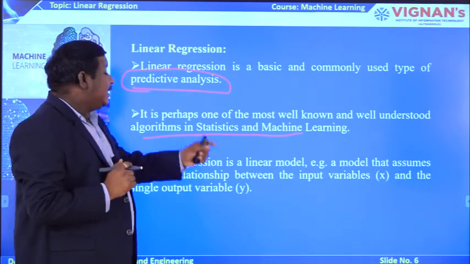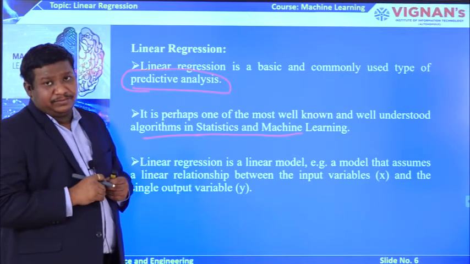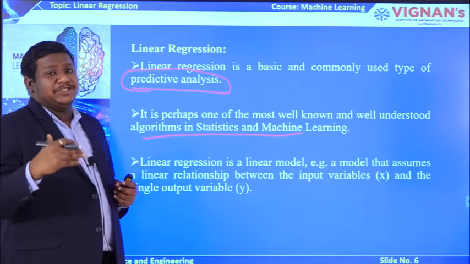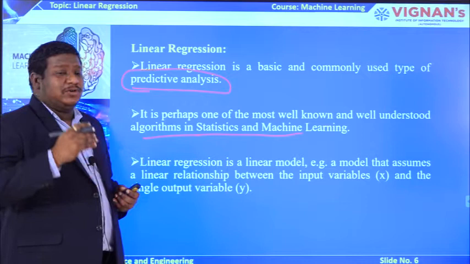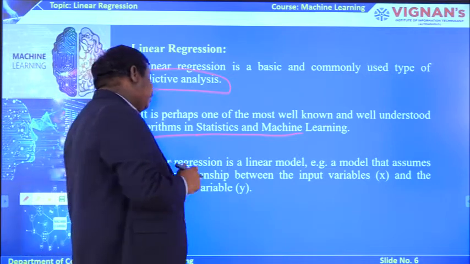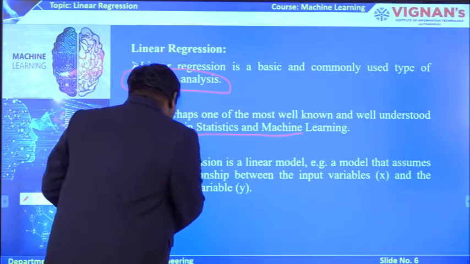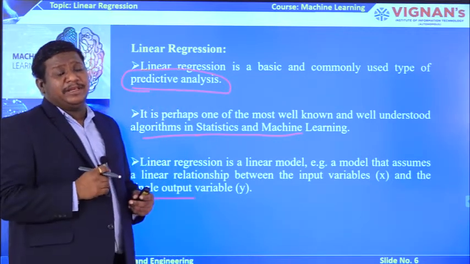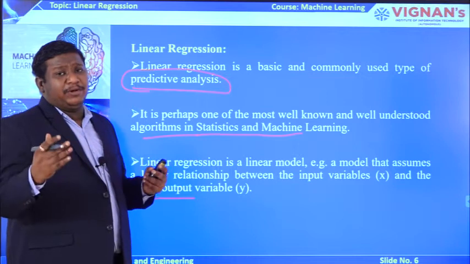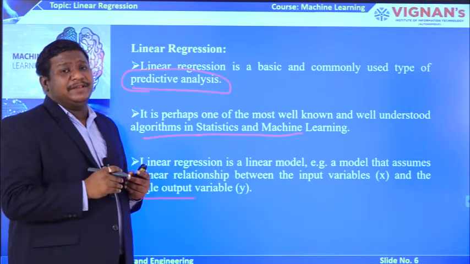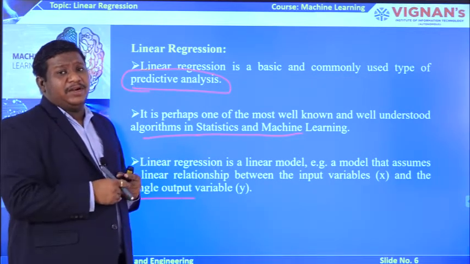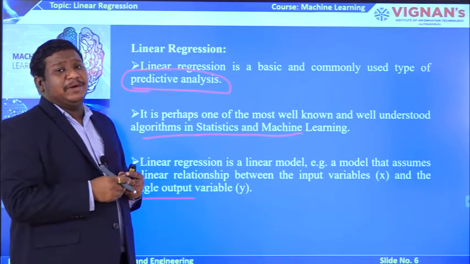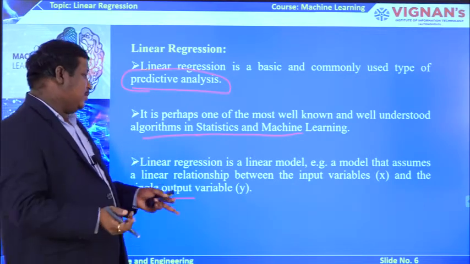Then, linear regression is a linear model. Basically, linear regression is classified into two types: linear regression with a single input variable, and multiple linear regression. If you have one input and one output, you can simply take that as a simple linear regression model, and if you have more than one variable, then you take that as a multiple linear regression model.